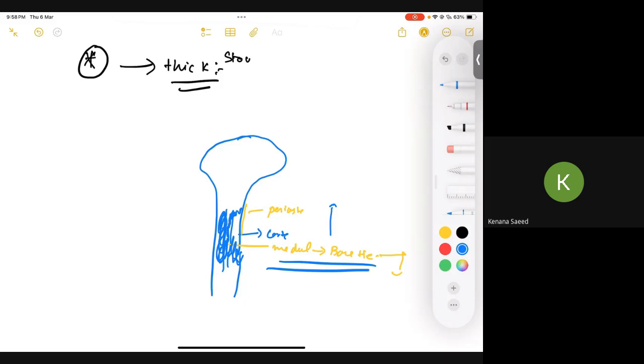Okay, another thing: we know that we have 12 cranial nerves, right? Once they move out of the brain, they have to pass through certain foramina, if you remember. If the bone is becoming thickened, can I say that the lumen of this foramen is also going to be narrowed? So it can impinge upon the cranial nerve. So in this pathology, the patient is going to experience some vision problems, some hearing problems, by the compromise of cranial nerve 8 and the optic nerve.